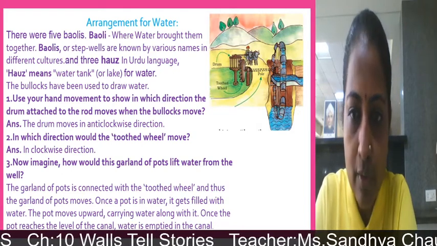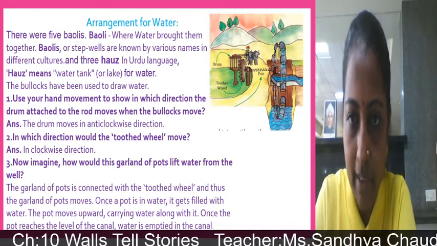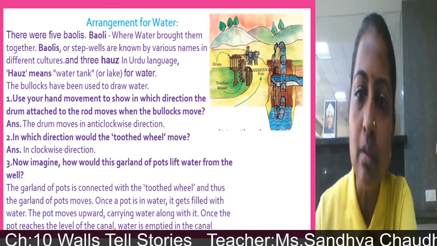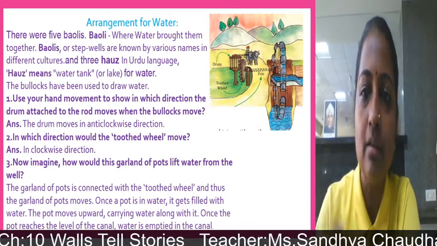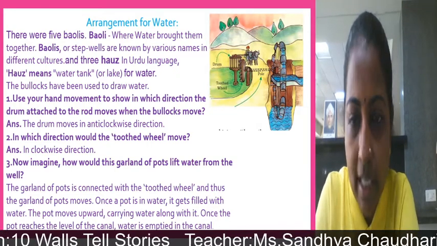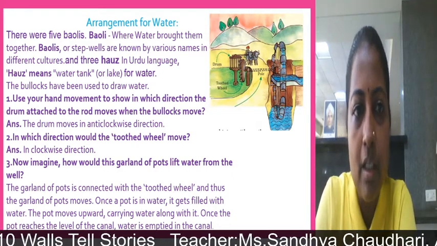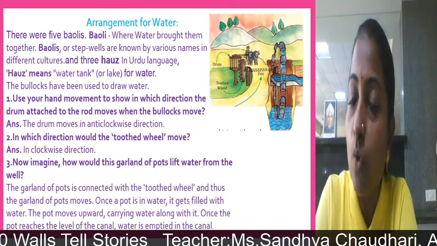And 3 hose. In Urdu language the meaning of hose is water tank. It is actually an Urdu word, that's why we are not aware of that word. So hose means water tank or lake for water. And bullocks have been used to draw water.